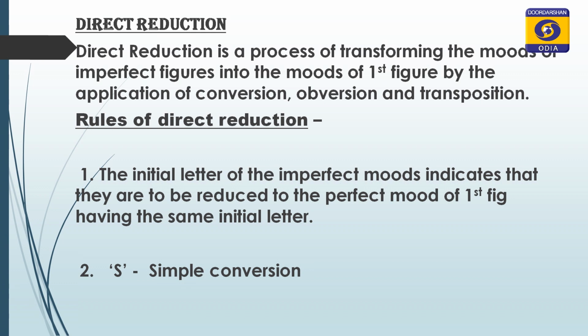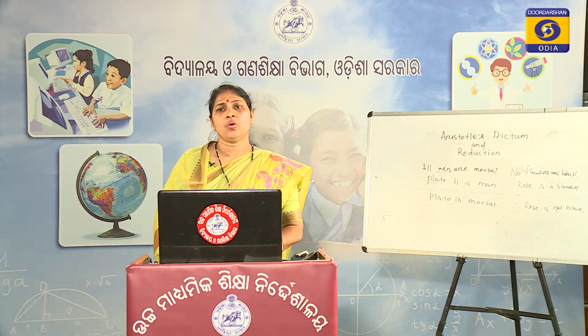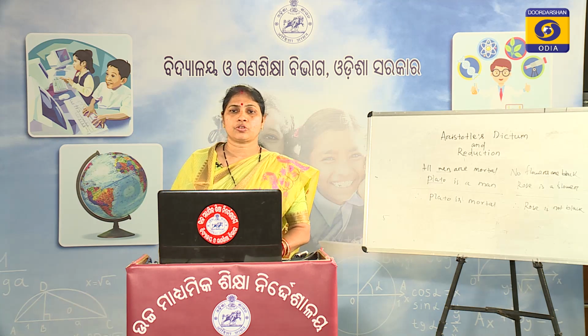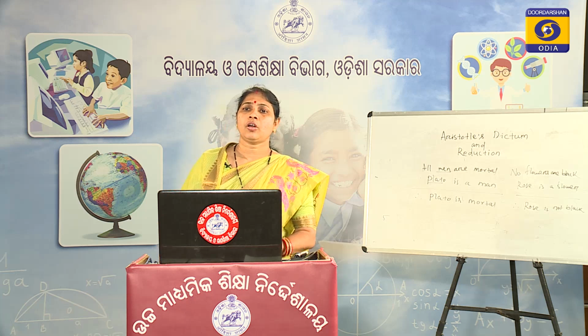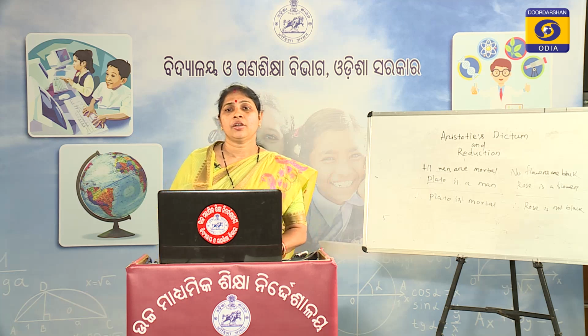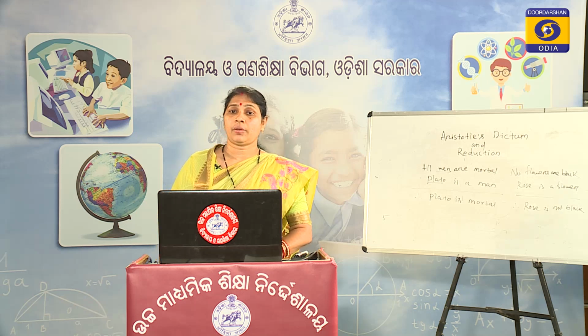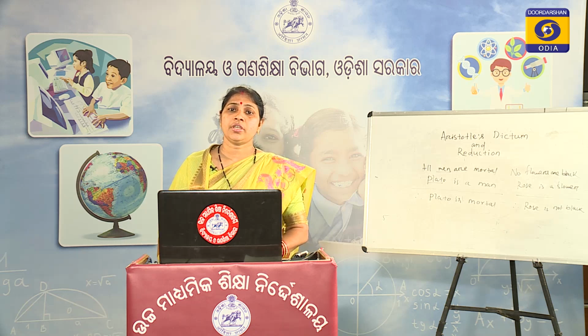We see that in 4 different figures there are 19 moods, but according to Aristotle only the 4 valid moods of first figure are valid moods, and all other moods of other figures like second, third and fourth, they are not perfect moods, rather imperfect moods. So if you see, all the moods of 4 different figures start with the letters B, F, C and D.